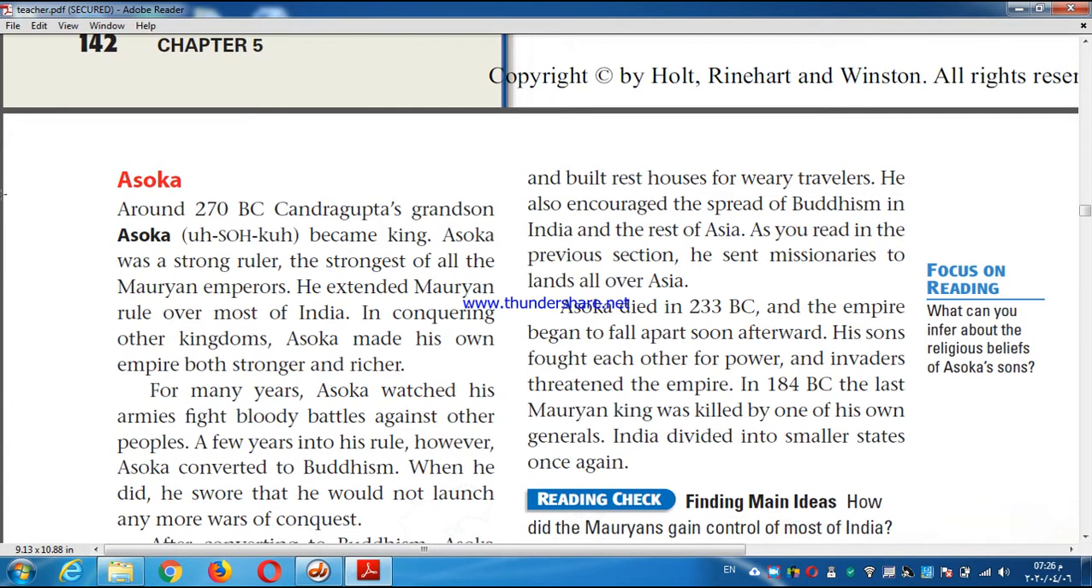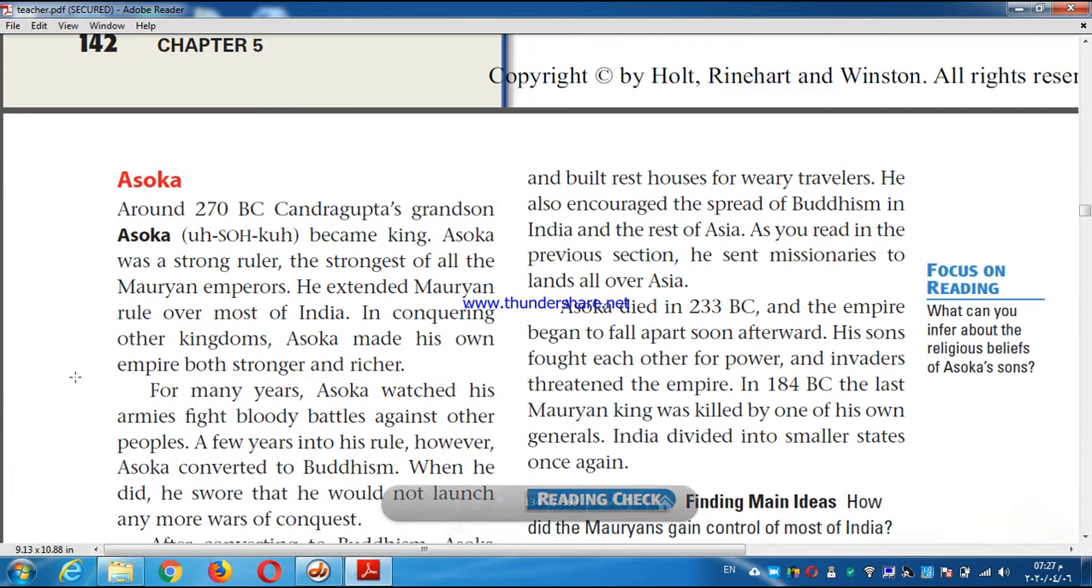First, Asoka converted to Buddhism. So his great-grandfather Chandragupta Maurya was a Jainist monk, and Asoka became a Buddhist. So he stopped the bloody fighting. No fights, no wars. And he focused on building and improving the area. He converted to Buddhism, he stopped the fighting, and he focused on building and improving the area.